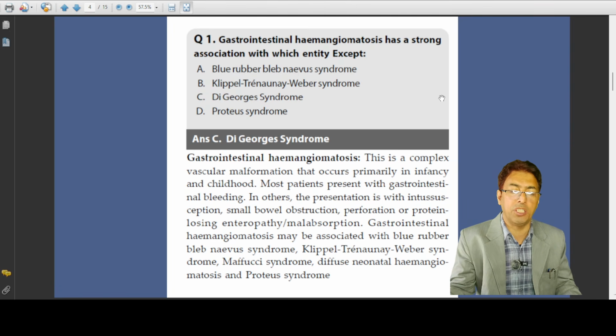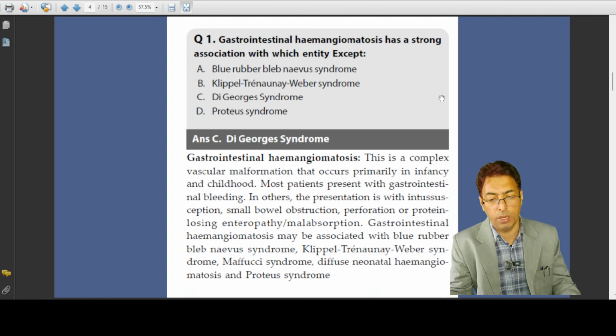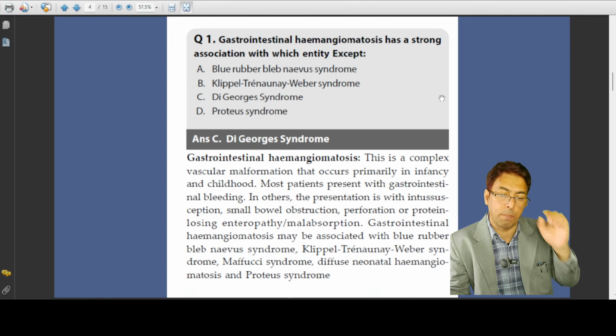You have to remember that GIT hemangiomatosis is associated with blue rubber bleb nevus syndrome, Klippel-Trenaunay-Weber syndrome, Maffucci syndrome, diffuse neonatal hemangiomatosis, and Proteus syndrome.